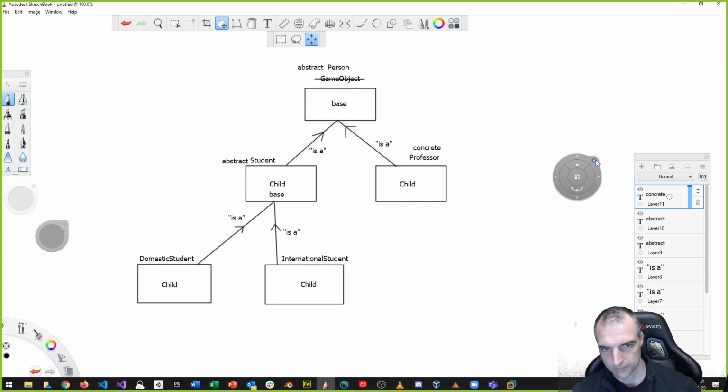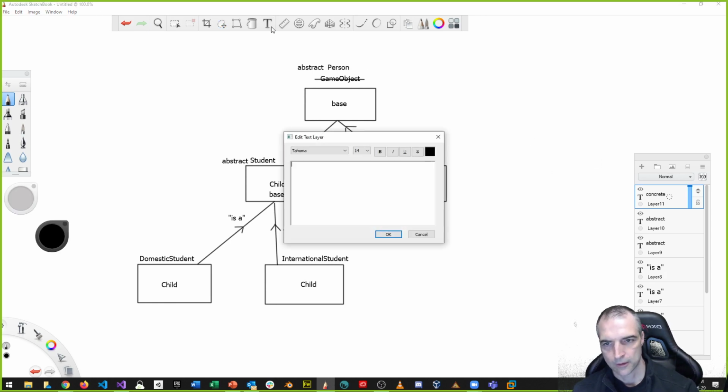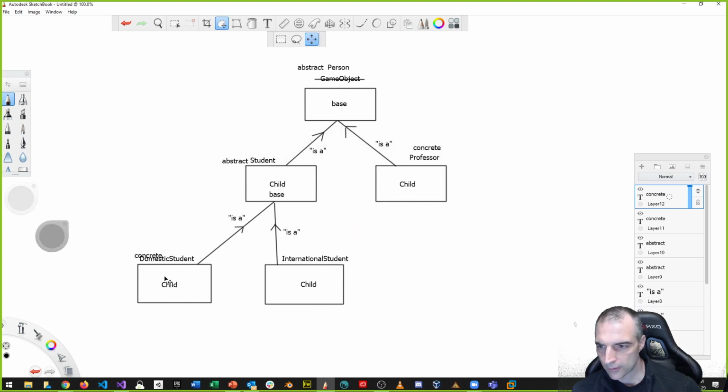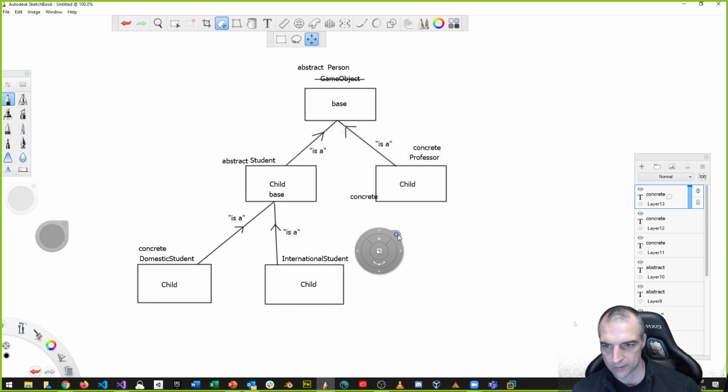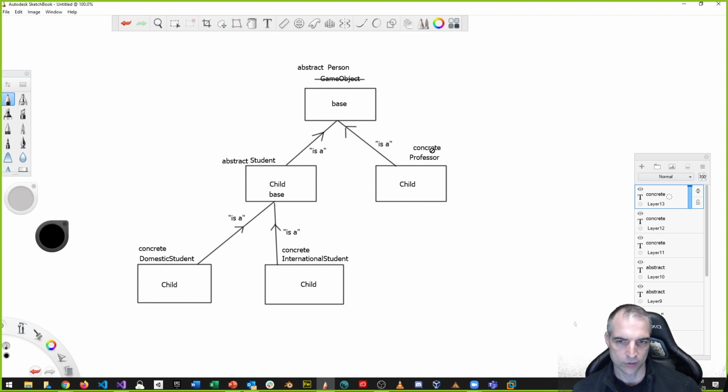So domestic student is a concrete class. I want to make that one a concrete class, and I also want to make the international student a concrete class. I want you to think about what this means. Concrete means you can make objects of that type. Abstract means you cannot make objects of this type at all.